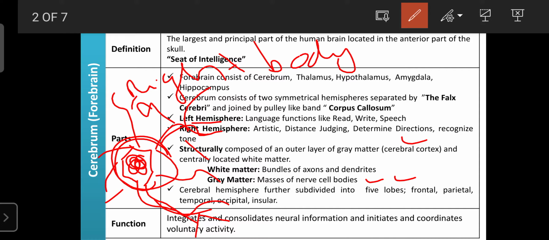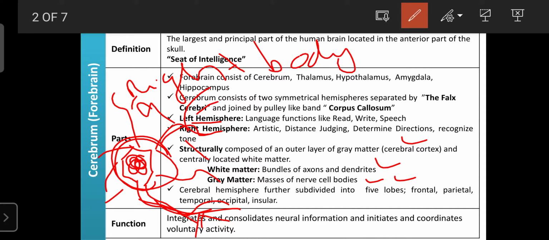The dendrites receive messages from the stimulatory organs or from other parts of the brain, and the axons supply the motor information to different parts of the brain as well as different organs. These axons and dendrites are present in the white matter.